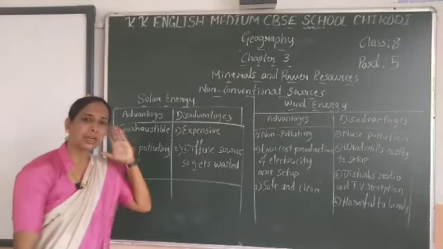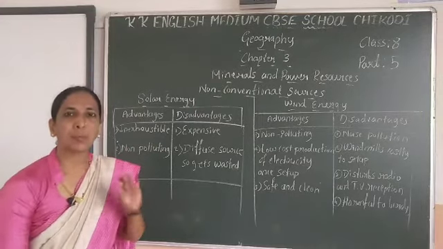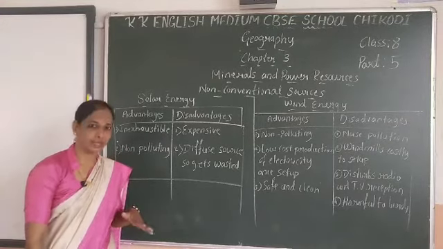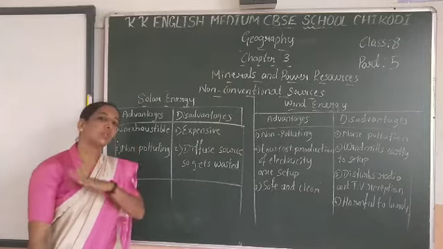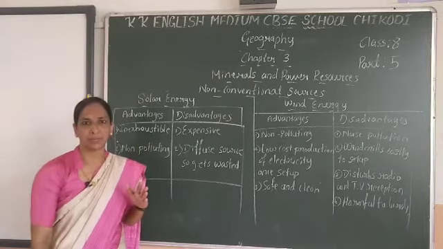We know that conventional sources, the fossil fuels, all pollute the environment.